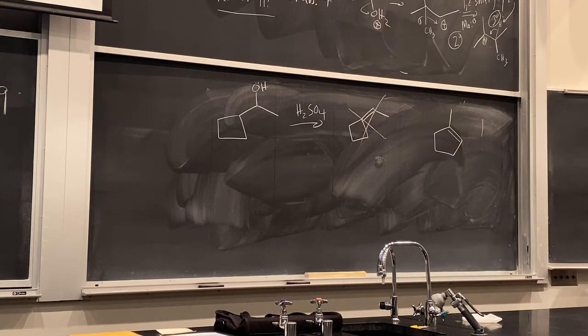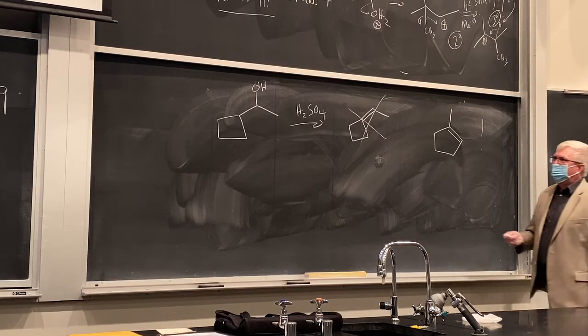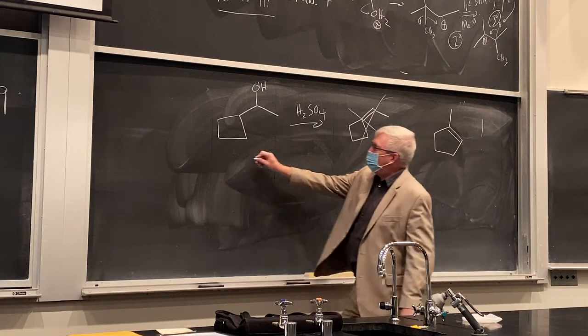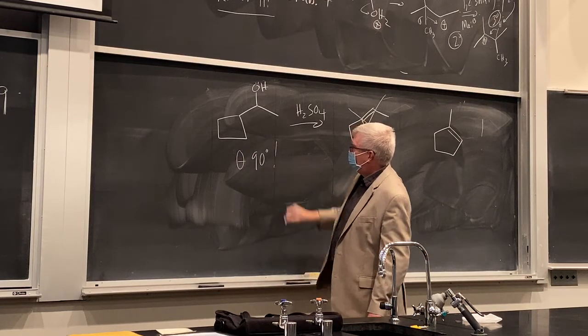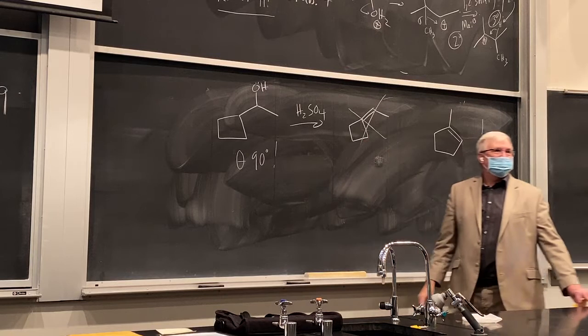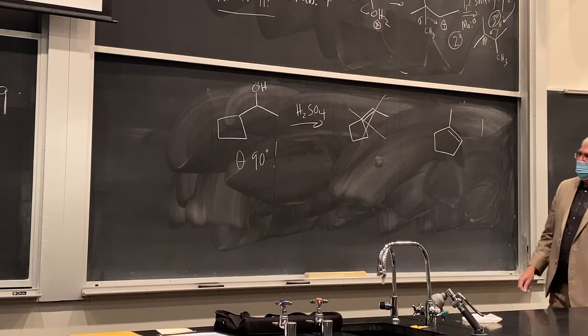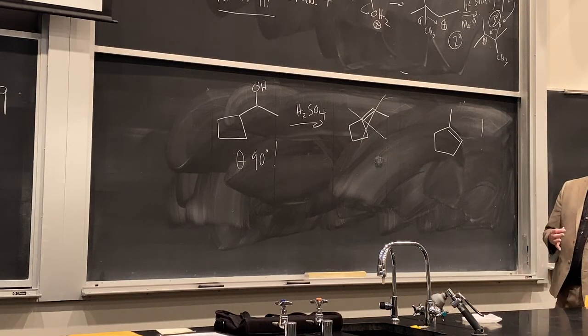So it's obviously a rearrangement of the carbon skeleton, right? Something is significantly, fundamentally changed. What have we done? We've gone from a 4-membered ring to a 5-membered ring, which should give you a hint here of what's going on. This starts out as what? Very strained, this theta angle being 90 degrees. Okay, that's going to have a lot of energy associated with it. So let's go about this using the fundamentals of the mechanism and see if we can figure this out.